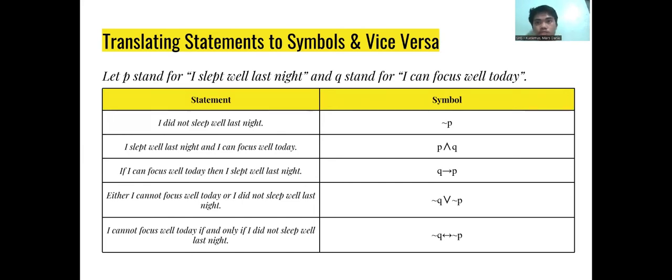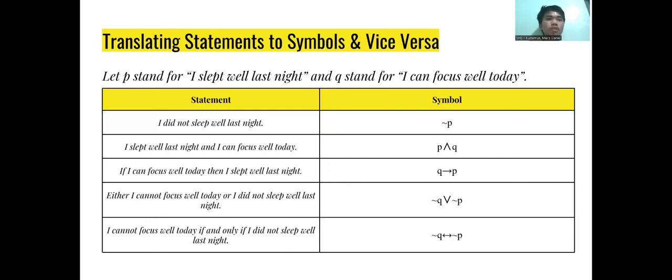It is an upside down V. And of course, Q stands for I can focus well today. This is how you write the sentence in symbolic form: P, upside down V, Q.